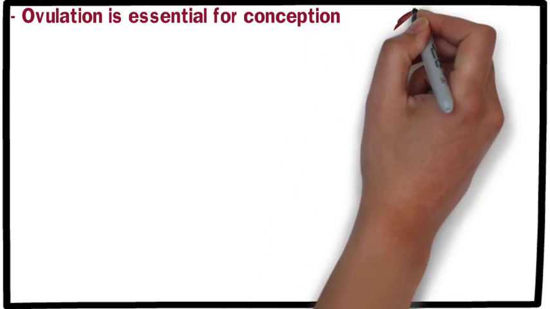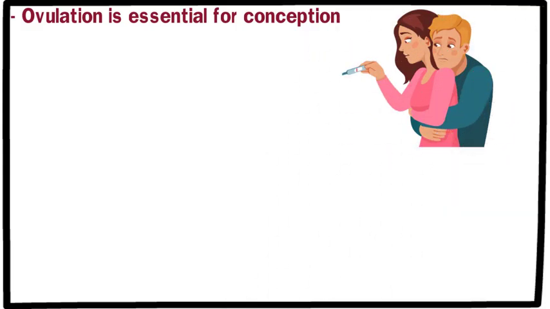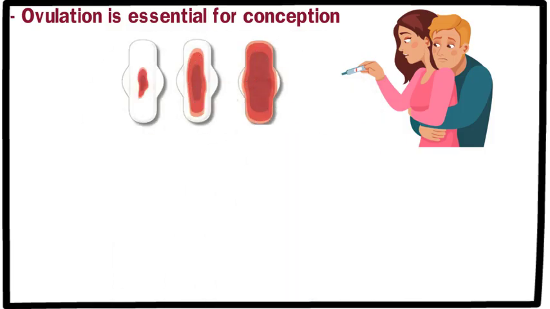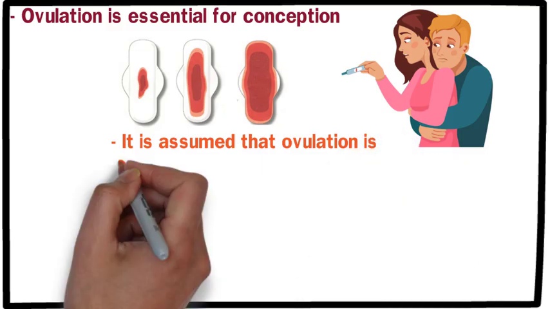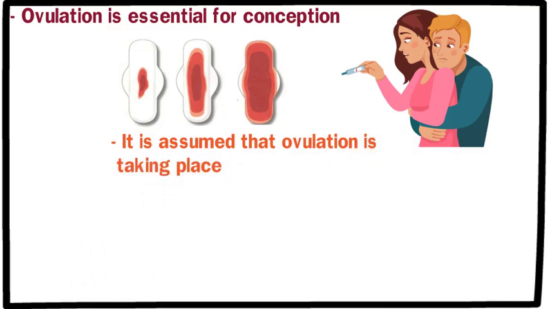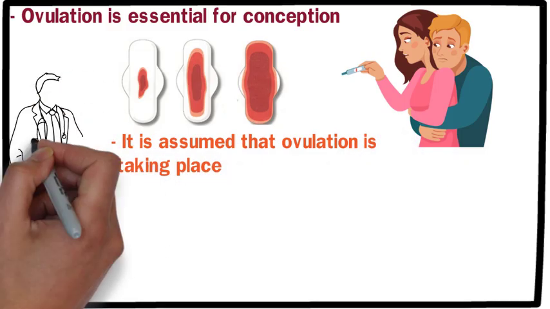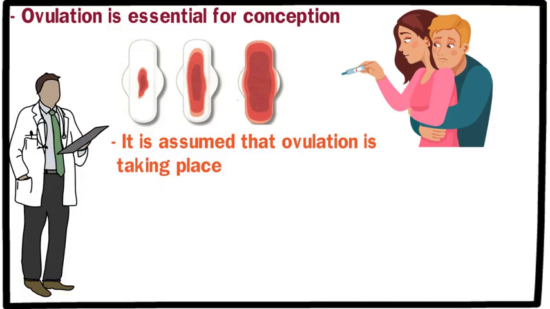Ovulation is essential for conception. Without ovulation, pregnancy is not possible. Normally, if a woman has regular periods, it is assumed that ovulation is taking place. However, in some cases, even though periods occur regularly, conception does not happen despite repeated attempts.